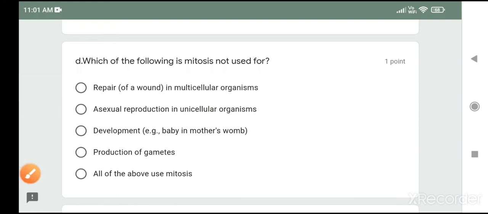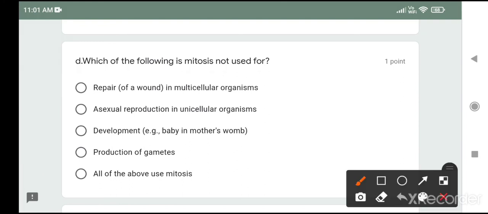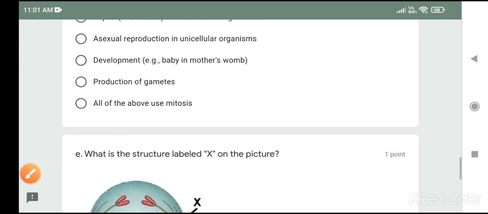So here the question is, ये क्वेश्चन गलत होने की बहुत पॉसिबिलिटी है बच्चों, because यहाँ पे all of the above चॉइस दिया हुआ है. If you will not read this particular statement और आपने सोचा कि ये 3 ठीक है, मतलब all of the above है, तो गड़बड़ हो जाएगा. Question है mitosis is not used for. The correct answer is production of gametes. For this we have meiosis.